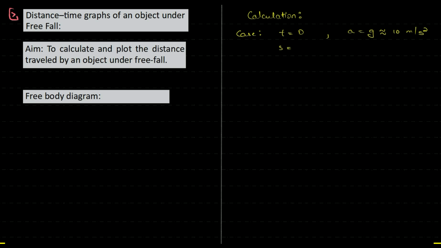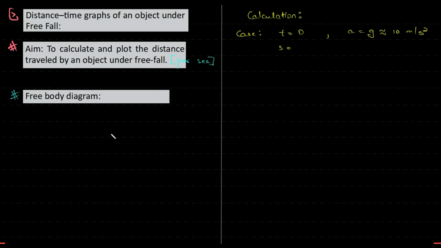So let's actually plot the distance-time graph of an object under free fall. We saw the simulation, let's actually do it. Let's see what happens every second as and when an object falls. So the main aim over here is to calculate and plot the distance traveled by an object under free fall every second. So let me add that. We're not going to calculate throughout, obviously, per second is what we are aiming at.